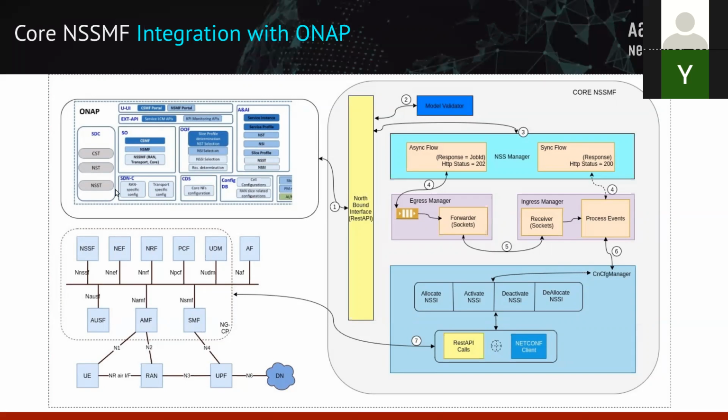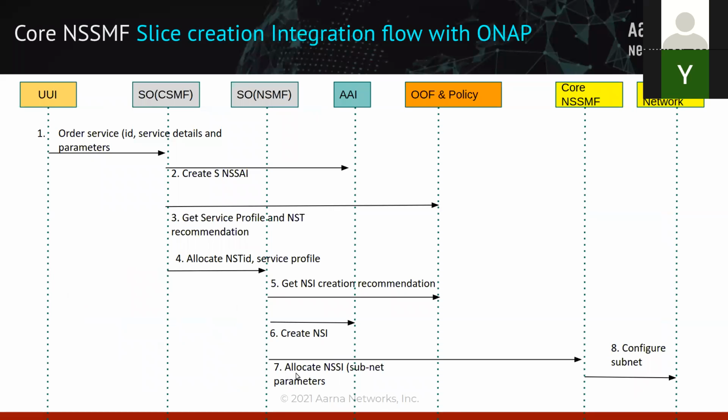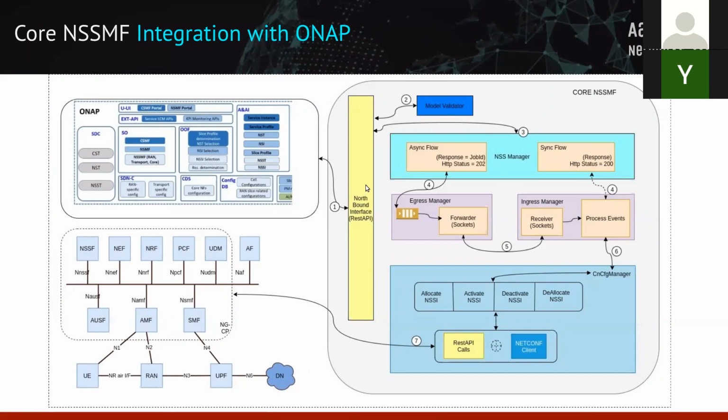So ONAP is pretty much how it's going to look. But when it talks with your core NSSMF, they need an interaction, and that interaction is what has been mentioned in this step. Step number 7 is the point where it's going to interact. We'll show you what REST APIs are exposed from the core NSSMF side, so that your ONAP SO component can talk and provision the various slice events. We'll talk about each of these elements in the next slide.